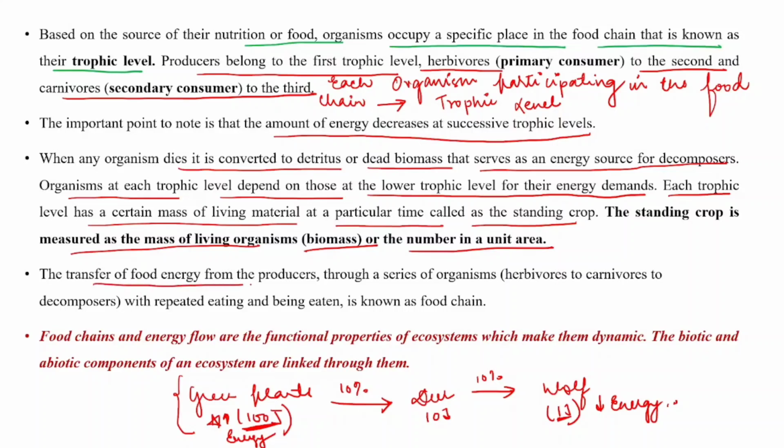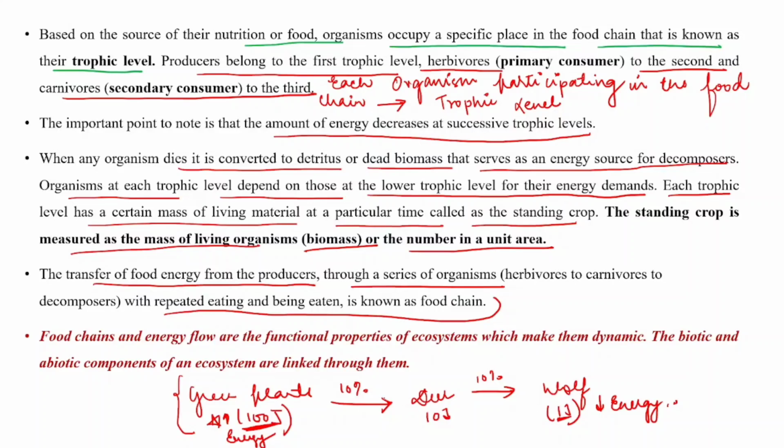The transfer of food energy from producers to a series of organisms with repeated eating and being eaten is known as food chain. So what is food chain? Food chain is transfer of food energy from producers. See, this is a food chain. Transfer of energy from producers through a series of organisms.